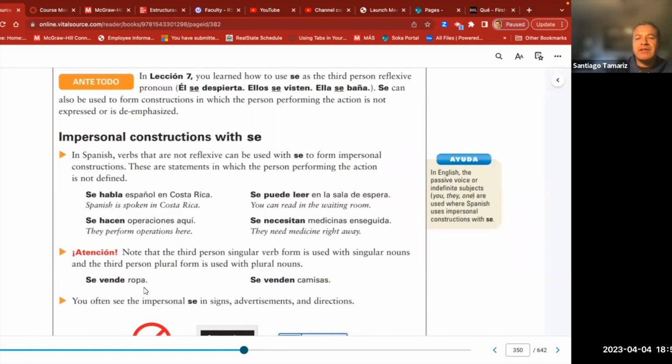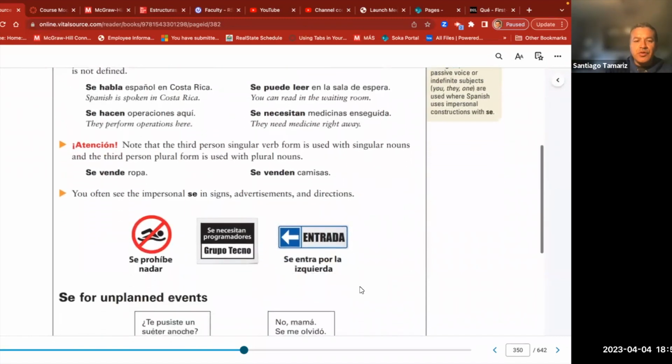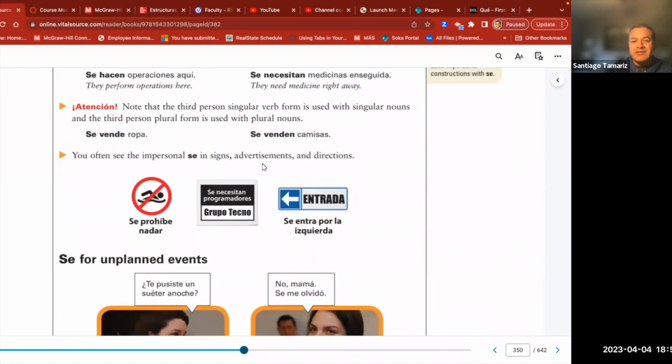In other words, remember the verb gustar, very similar, because the subject in gustar is written to the right, at the end. And you conjugate the verb according to the subject, which is normally at the end or right after the verb, not before the verb. So, ropa vende, camisas venden, se venden camisas. Bien. So, shirts are sold here, are sold. Se venden camisas. Okay.